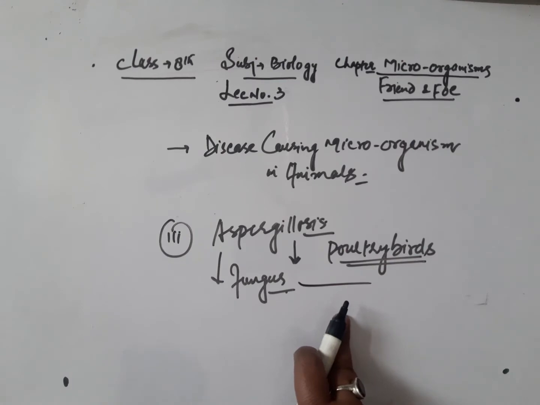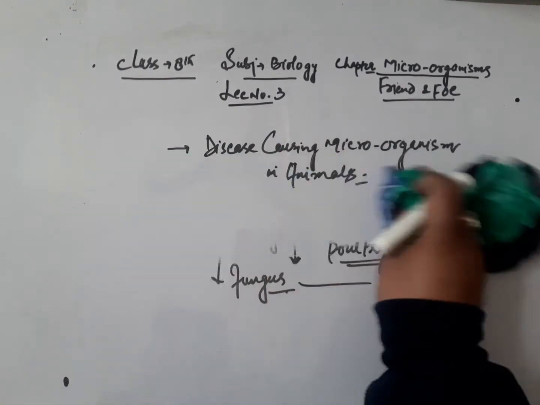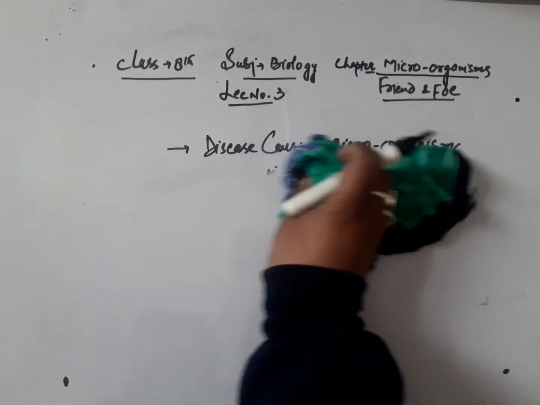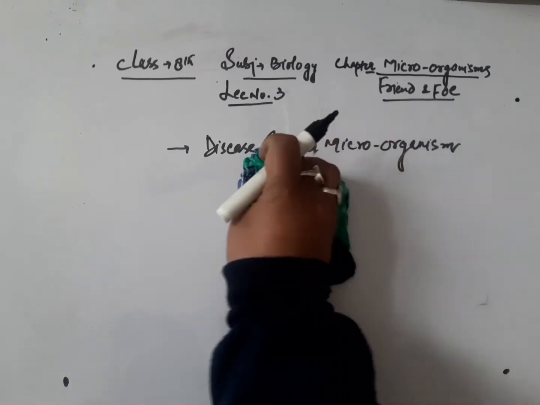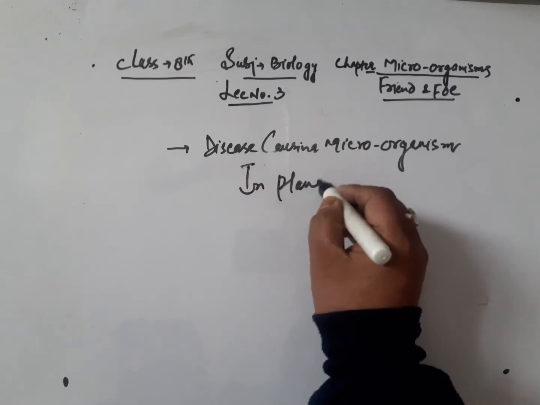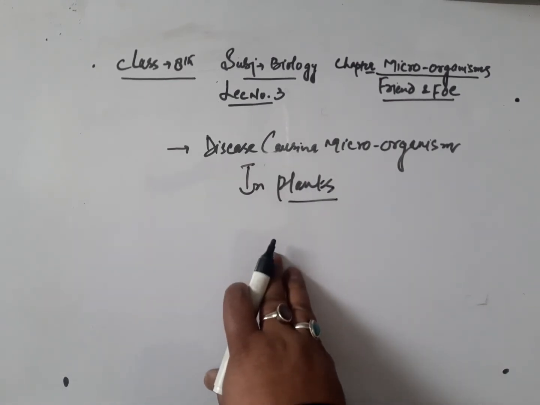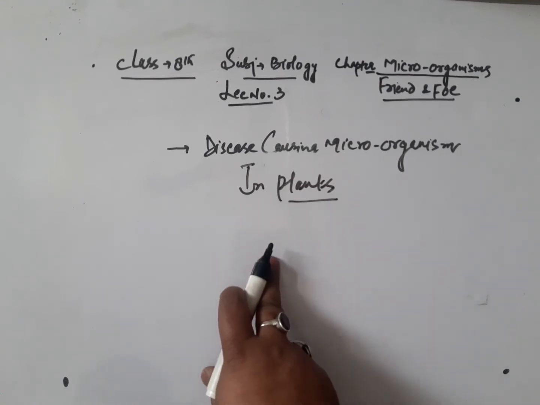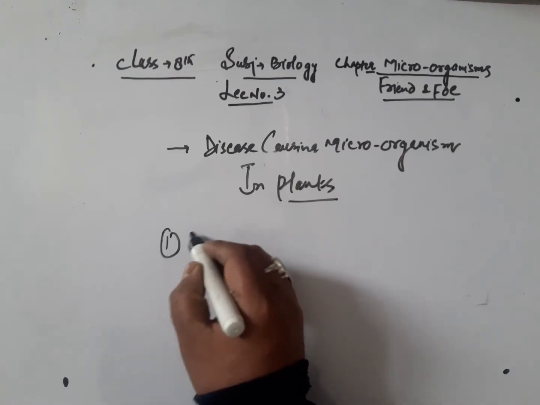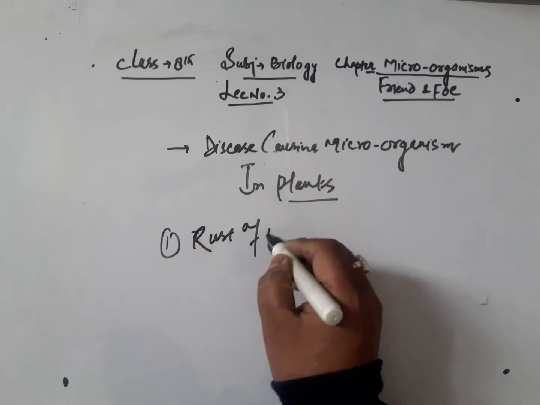Now let's discuss disease causing microorganisms in plants. Just like the diseases are caused in animals, in the same way, microorganisms also cause disease in plants. Number 1 is called rust of wheat.